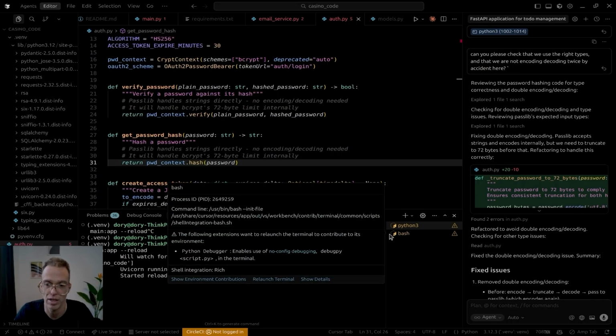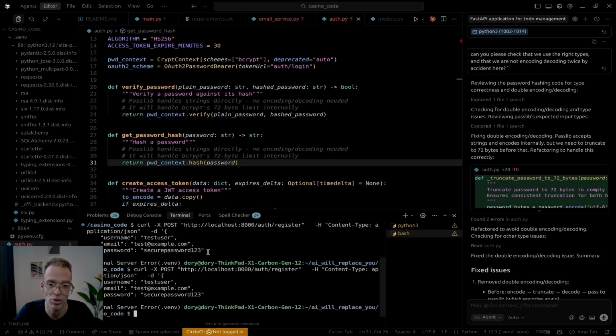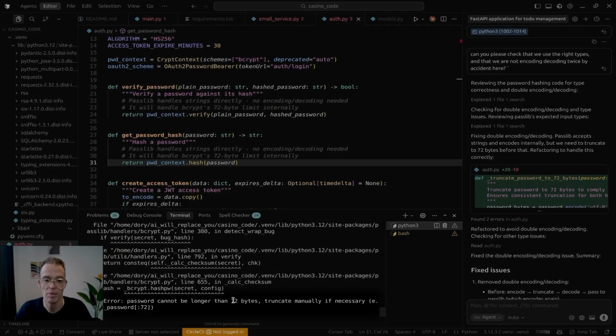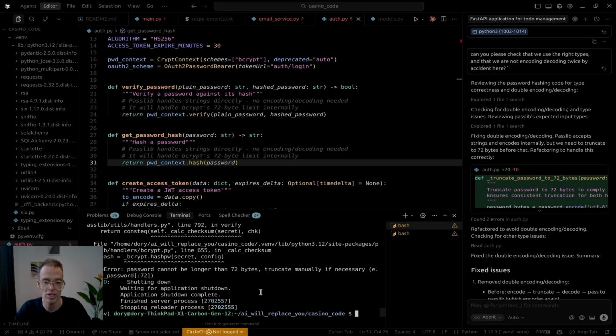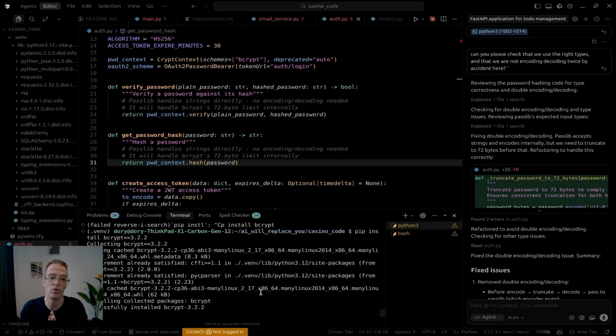I'm gonna let it run and I'm gonna go into here and I'm gonna run this, and we're still getting the exact same server error. Password cannot be longer. The problem is actually with the version of Bcrypt. So the problem is version 5 is very new. The other libraries are older. We need to install 3.2.2, which is an older version that matches the other version.